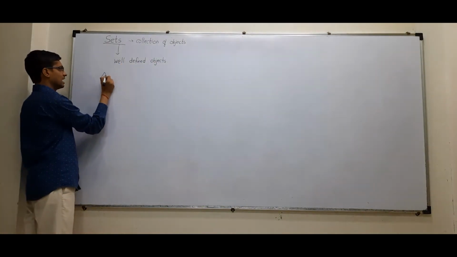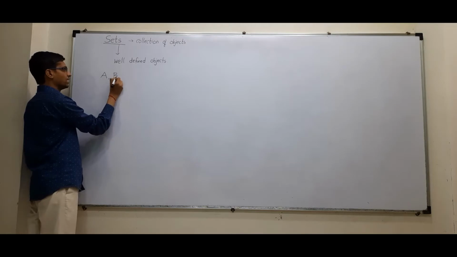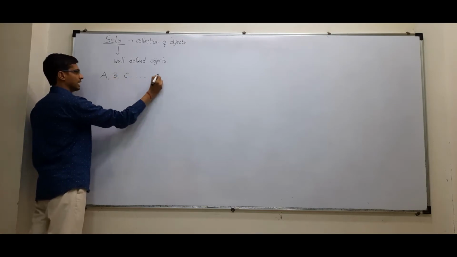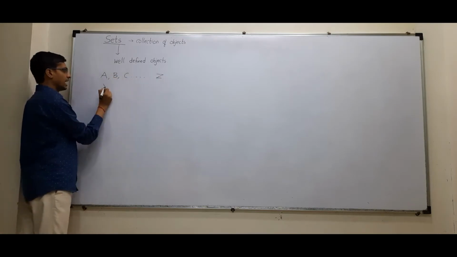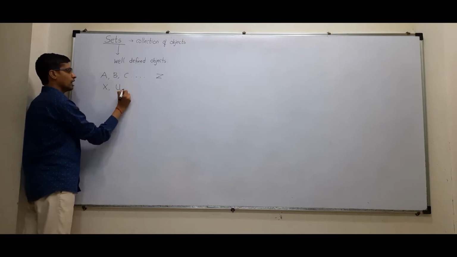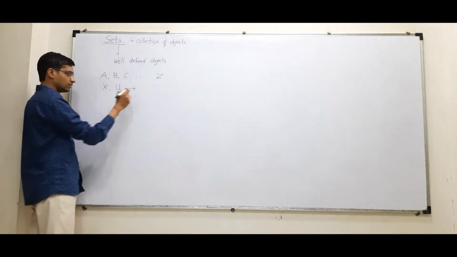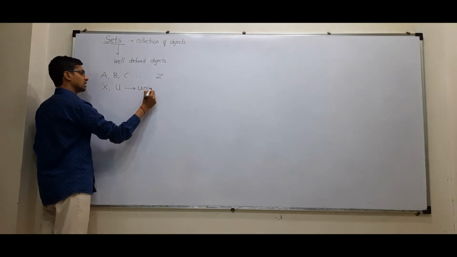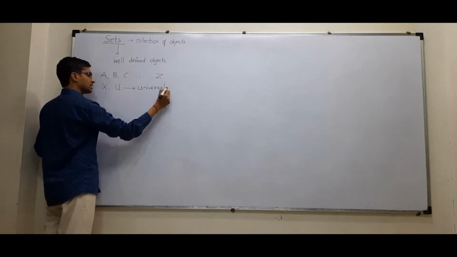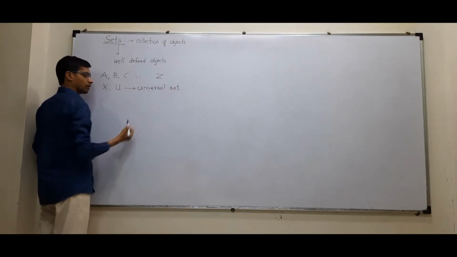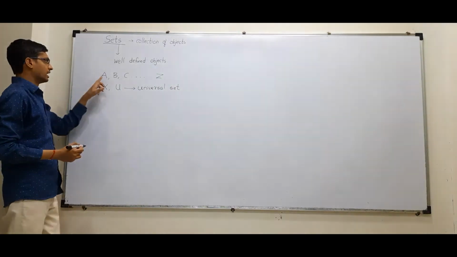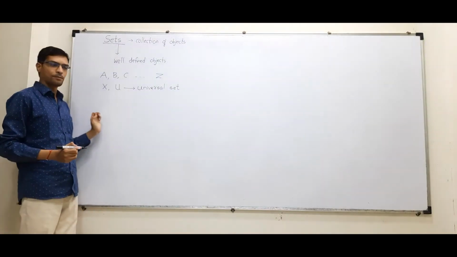All sets are denoted by capital letters A to Z, where X and U are by default reserved for the universal set. Now, what is the universal set? We'll see later on. Okay? Clear? So, any set can be denoted by a capital letter.